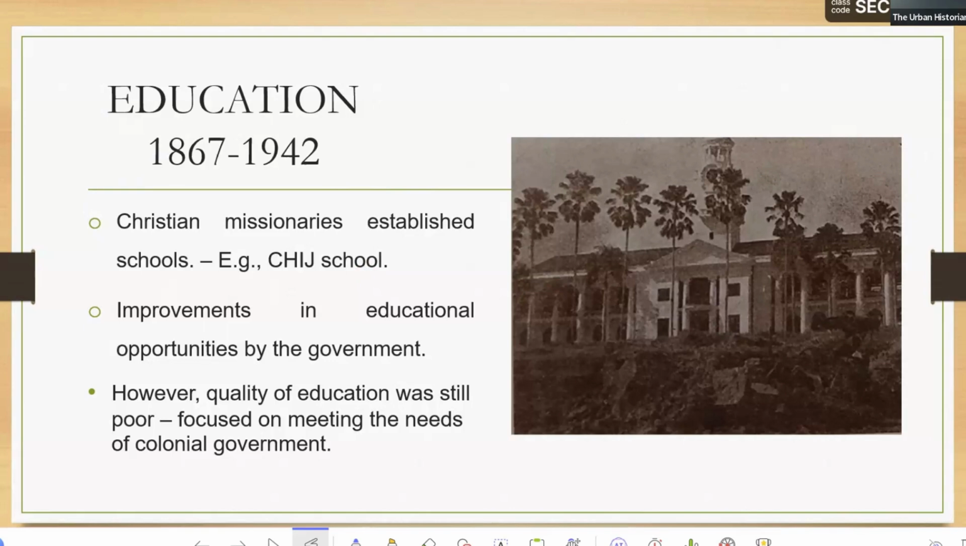So the Christian missionaries also contributed money to set up schools in Singapore. If you go and look at the history of these schools, many of these schools were set up in Singapore, the starting year is like 1800s. This is when Singapore became a British colony around that period.